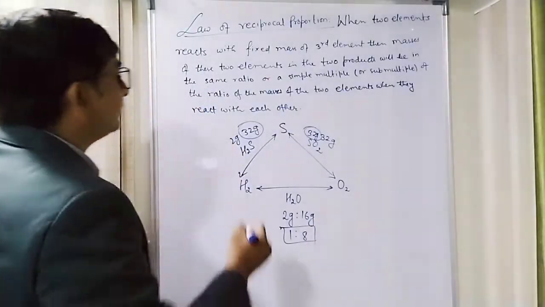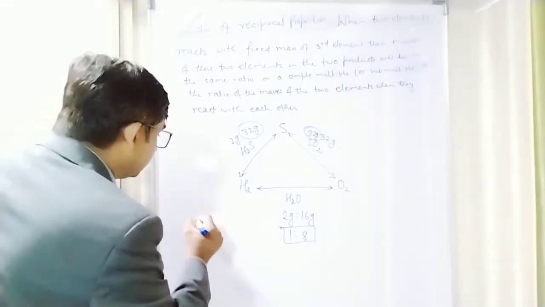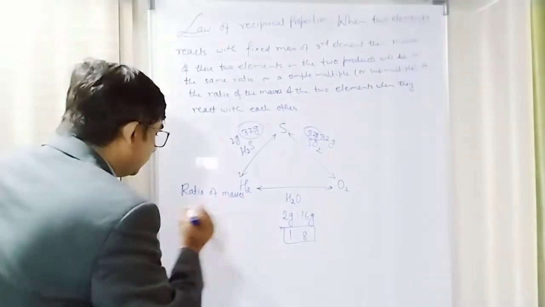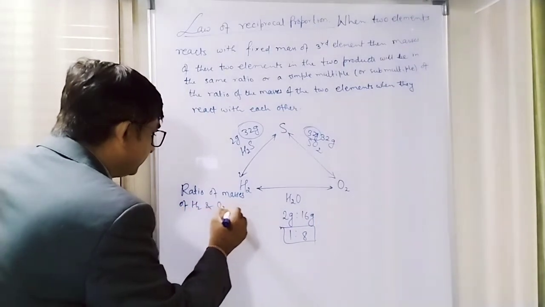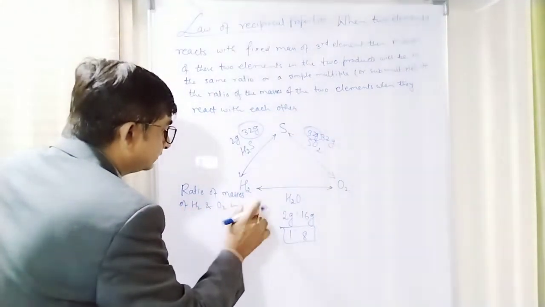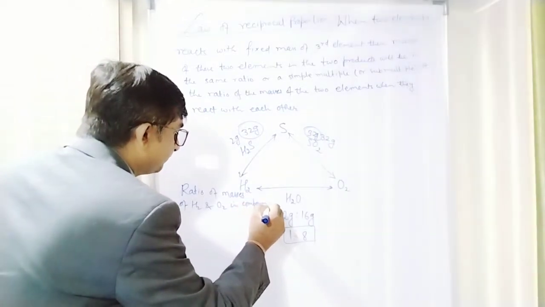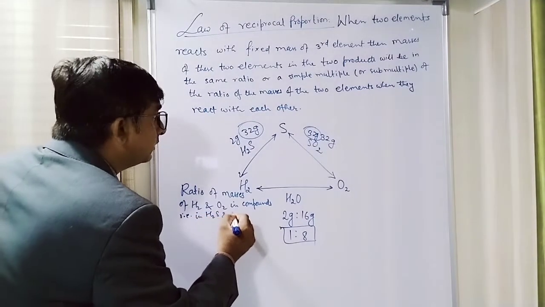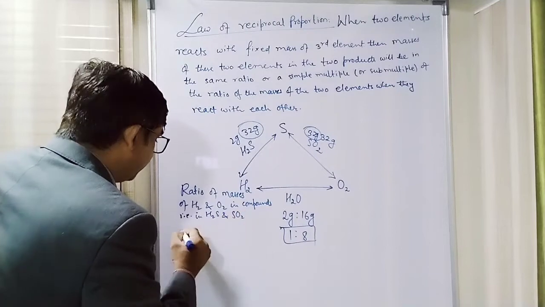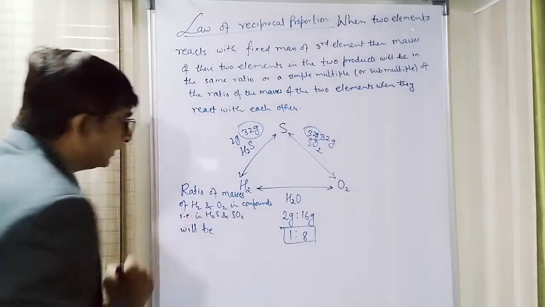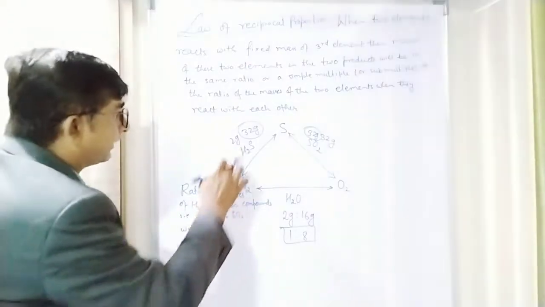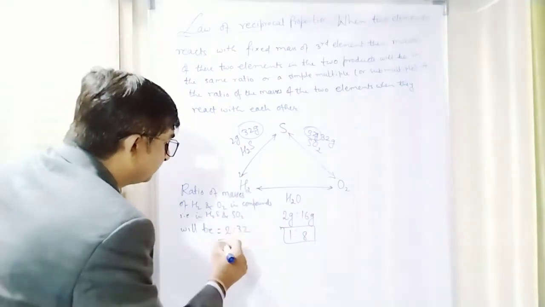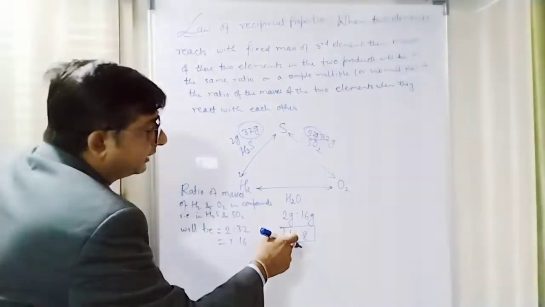And the ratio of the masses of hydrogen and oxygen in the compounds H2S and SO2 will be: hydrogen's mass in hydrogen sulfide is 2 gram, and the mass of oxygen is 32 gram. So it is 1:16, and here it is 1:8.